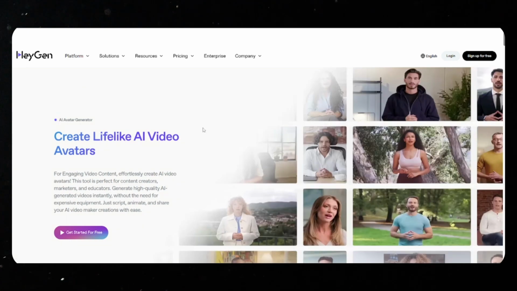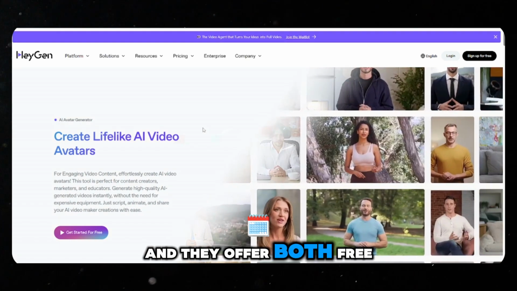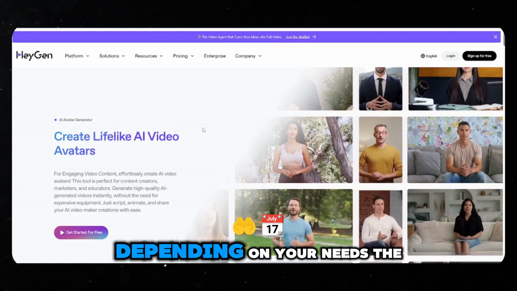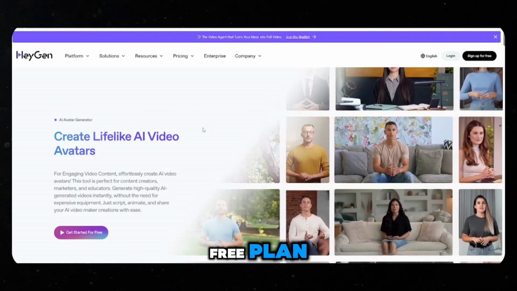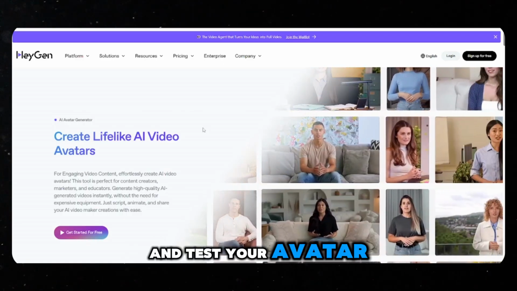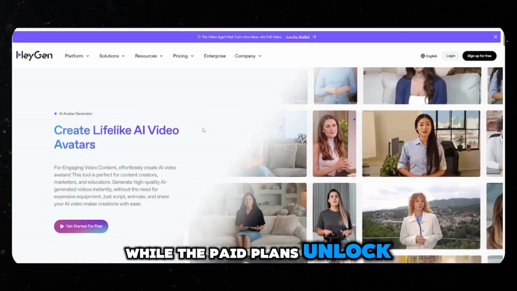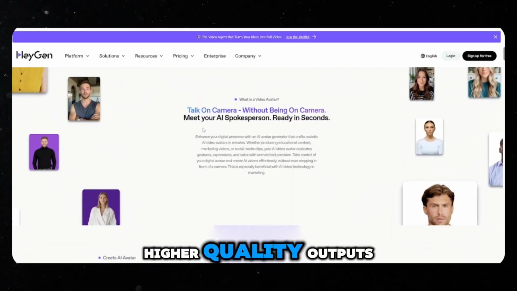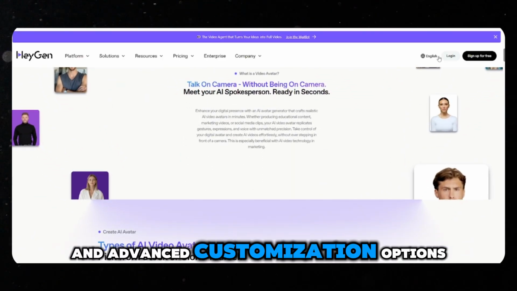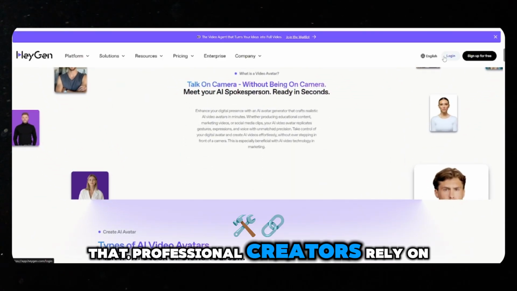Creating an account on HeyGen is straightforward, and they offer both free and paid plans depending on your needs. The free plan gives you enough credits to create and test your avatar, while the paid plans unlock unlimited generation, higher quality outputs, and advanced customization options that professional creators rely on.